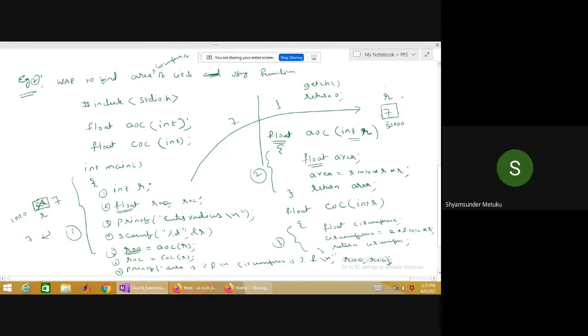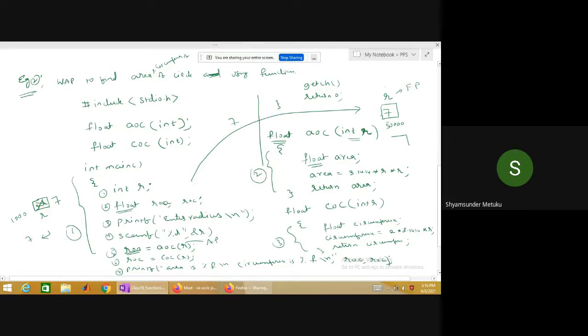Yes, sir. So this is called formal parameter. This is called actual parameter. Okay, AP and FP. Generally, people will write in the books actual parameter and formal parameters. So then, what next? The float area.